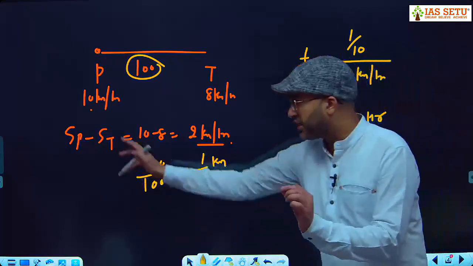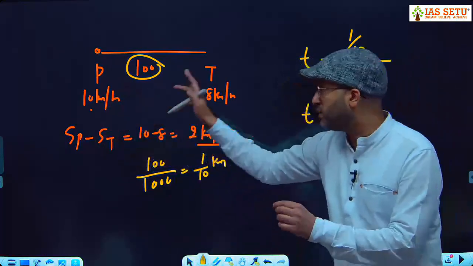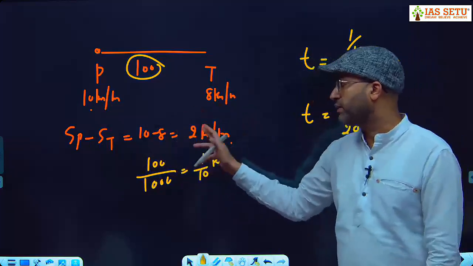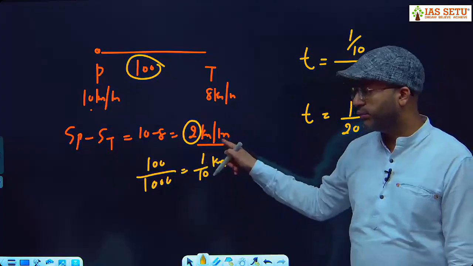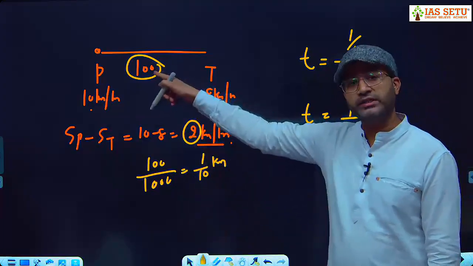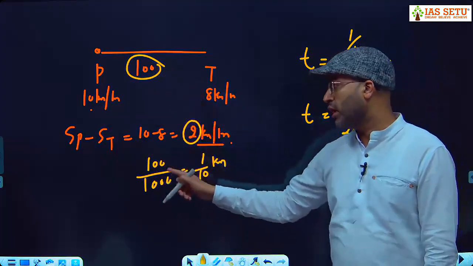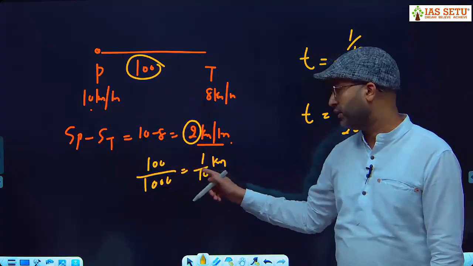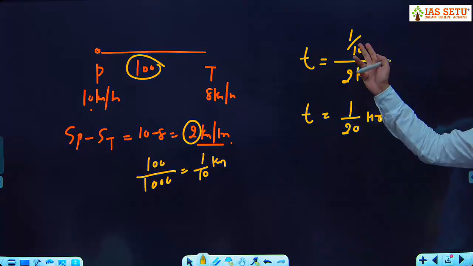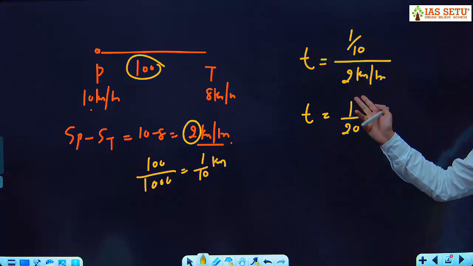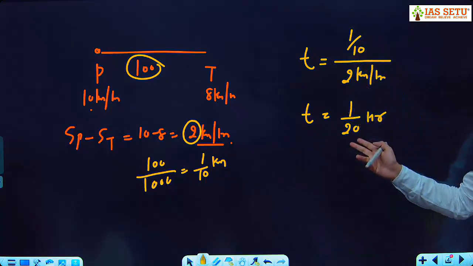I repeat, step number 1: speed of the policeman minus speed of the thief, 10 minus 8, is 2 kilometer per hour. Since it is kilometer per hour, you have to convert the distance into kilometers too. 100 meter converted to kilometer is 1 by 10 kilometer. So distance upon relative speed, 1 by 10 upon 2, is 1 by 20.